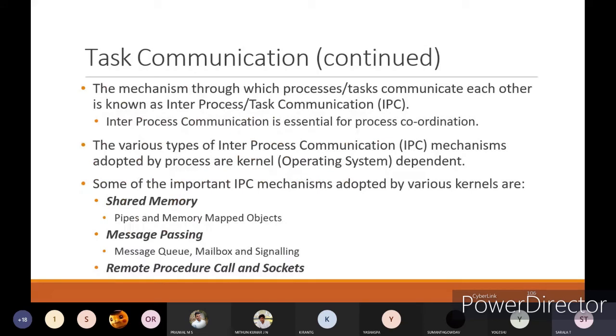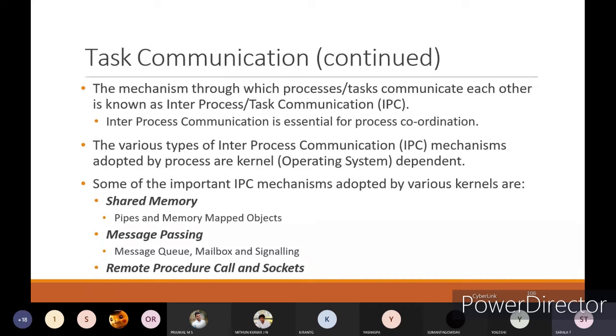Next is inter-task communication. The mechanism through which the processes or tasks communicate with each other is known as inter-process or inter-task communication. Whatever the processes we have, communication between the tasks and processes within your system is called inter-process or inter-task communication. Inter-process communication is essential for process coordination.